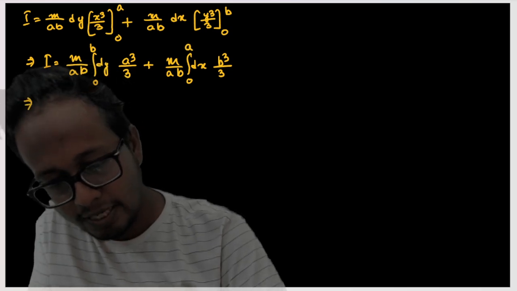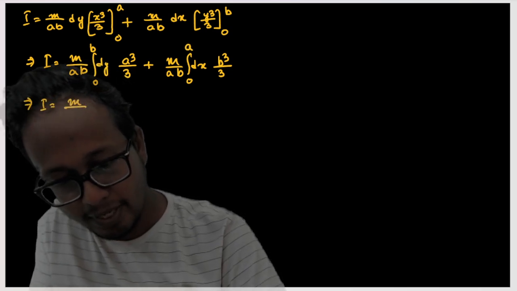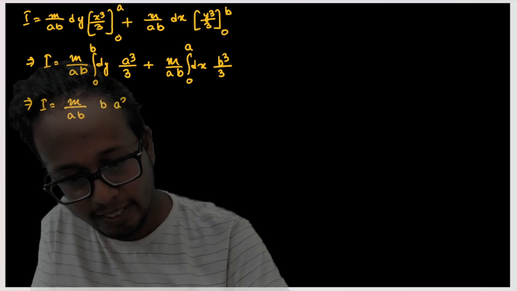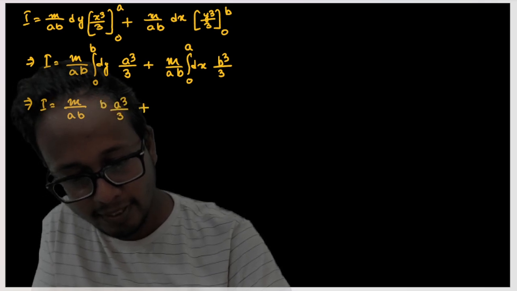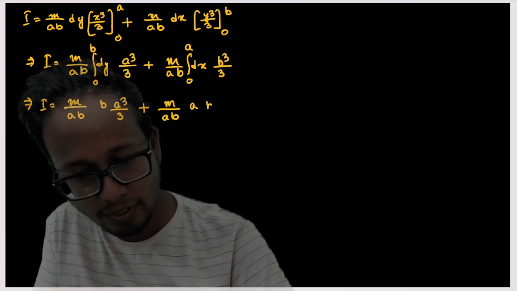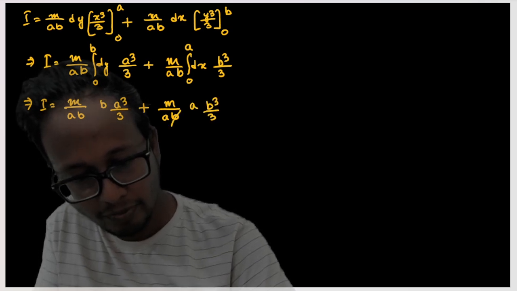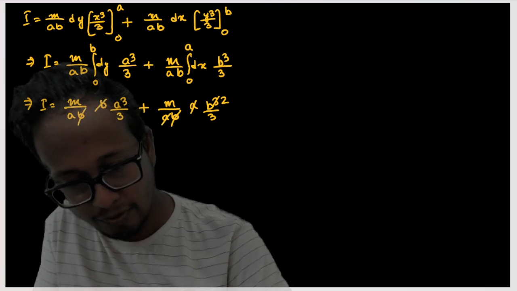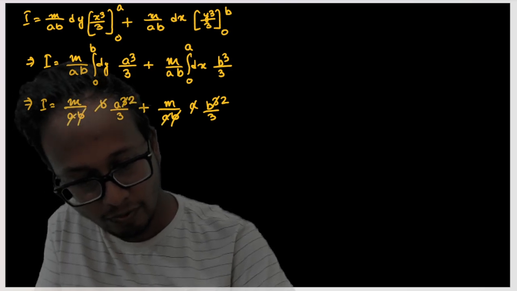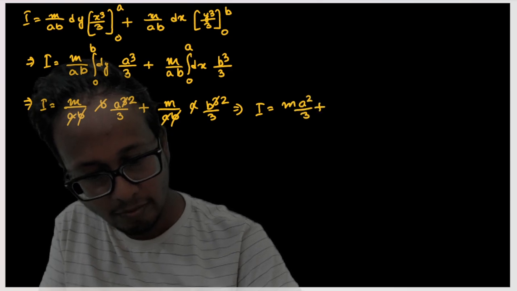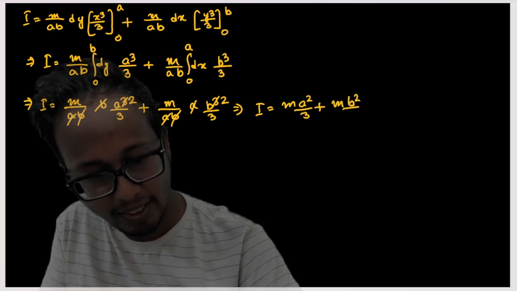I is nothing but m by ab into b into a cube by 3 plus m by ab into a into b cube by 3. So b and b would get cancelled, a and a cube would cancel to become a square. Or I is equal to m a square by 3 plus m b square by 3.